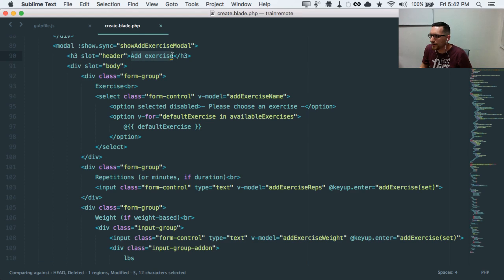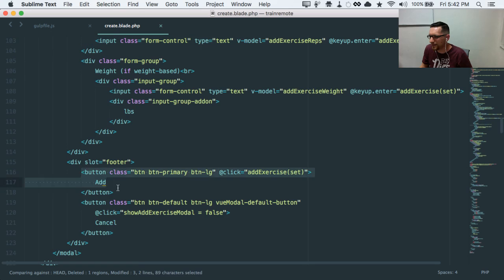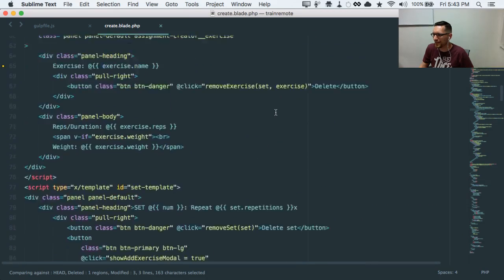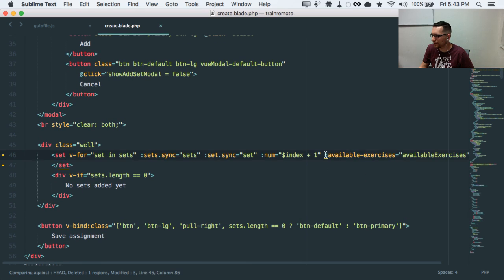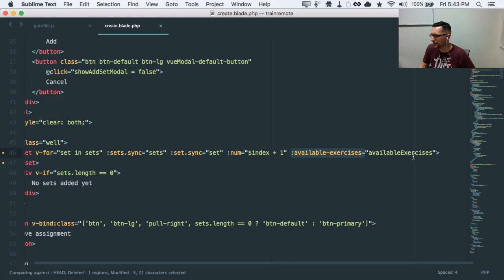So I can pass in header, add exercise, body's the whole form, and then footer is basically the add button and the cancel button. For these form elements, it's basic Bootstrap stuff. You see I'm binding the content there to the model, just the variable name, add exercise name. And then for this particular one, I'm actually passing in the list of available exercises, which again, there's probably some better way to do it globally. Here, I literally just pass it through from the global scope into the set, so it has available exercises in there.